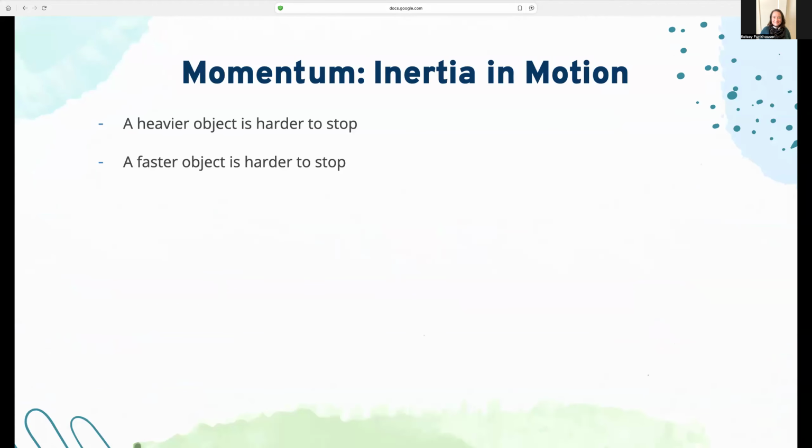So momentum is inertia in motion. We learned already when we first learned about inertia that a heavier object is harder to stop, and a faster, well, okay, the second one we didn't learn yet, but now we're learning. A faster object is harder to stop. So a heavier object is harder to stop, and so is a faster object.